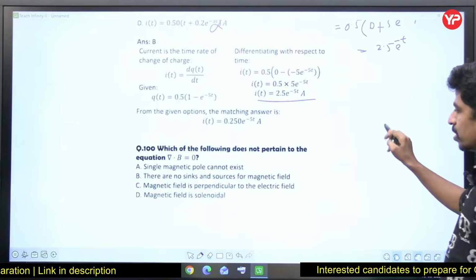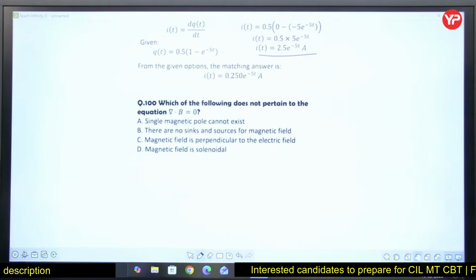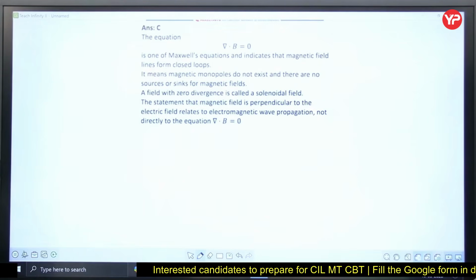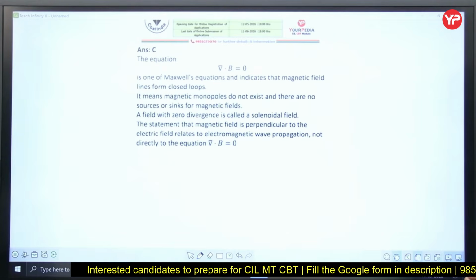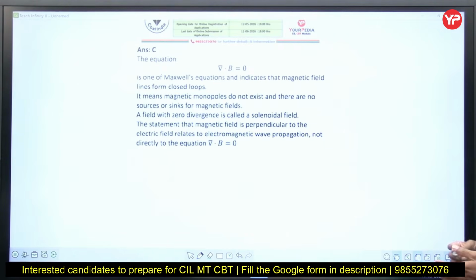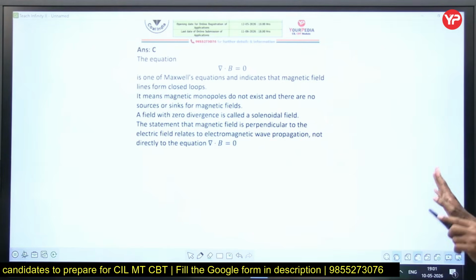The last but not least question we have here is: which of the following does not pertain to the equation del dot B? Yes, there is a fantastic explanation over here. Okay, see, the equation del dot B is equal to 0 is one of the Maxwell equations and indicates that magnetic field lines form closed loops. Up to there it is enough for us.